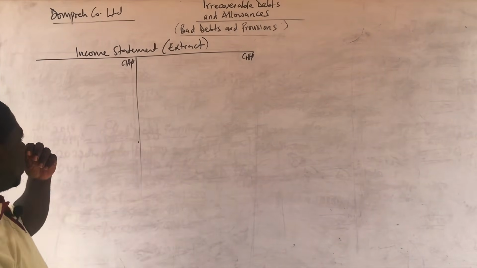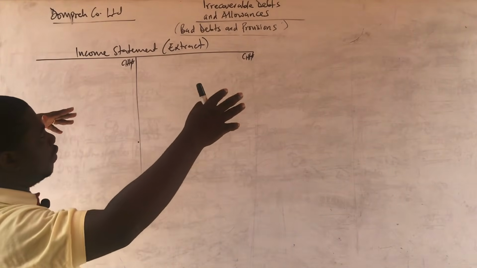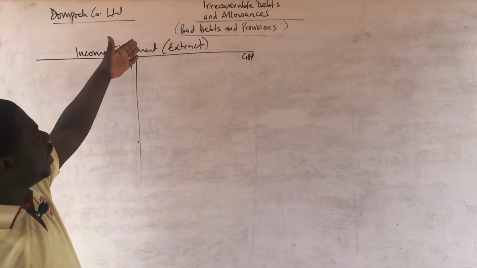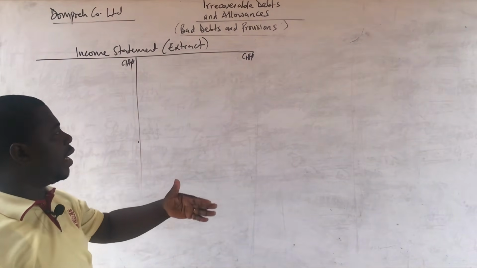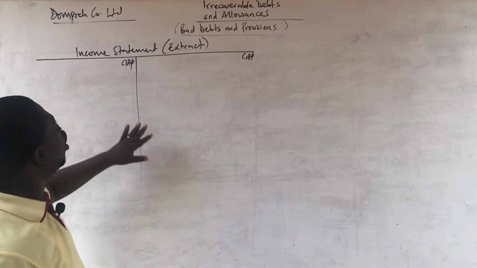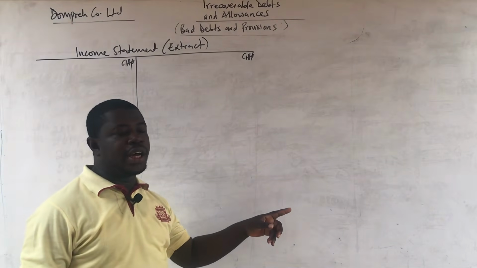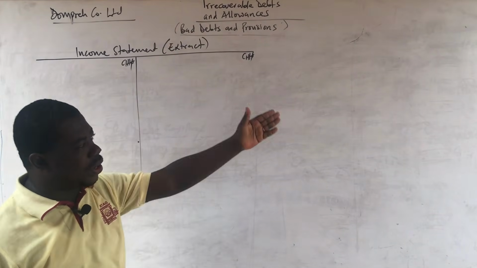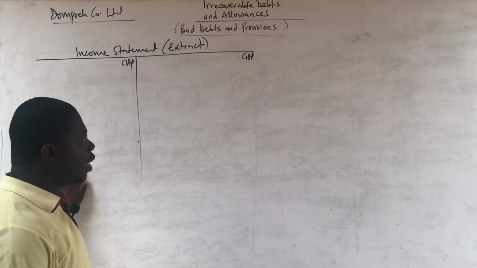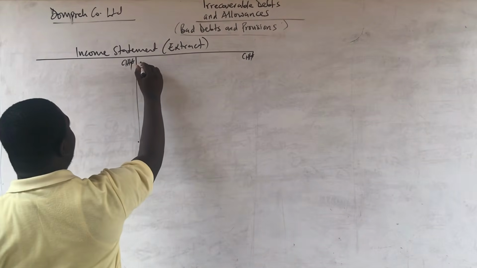And that is, wherever you see income statement, from what we have done, the bad debt account and the provision for doubtful debt: with the bad debt, there was income statement on the credit side throughout, or the profit or loss account, so they will appear on the debit throughout. Then when we go to the provision for doubtful debt, there was profit or loss on the credit throughout. They all appear on the debit, with the exception of the last one that appeared on the debit, which will be shown on the credit. And we are going to show this year after year.